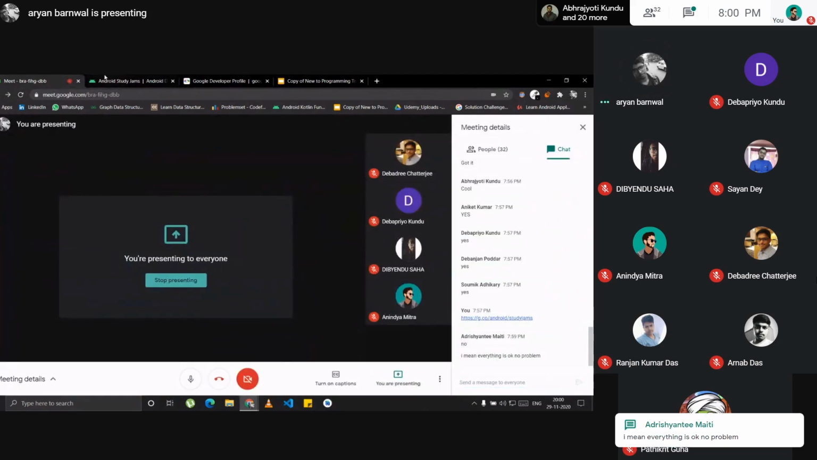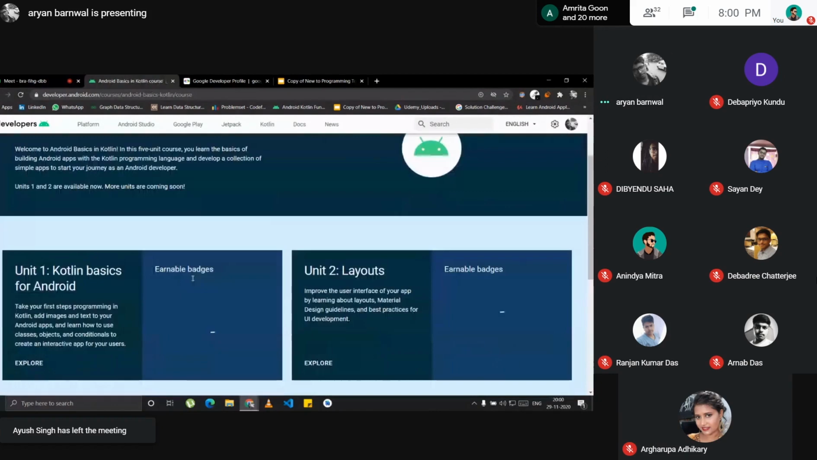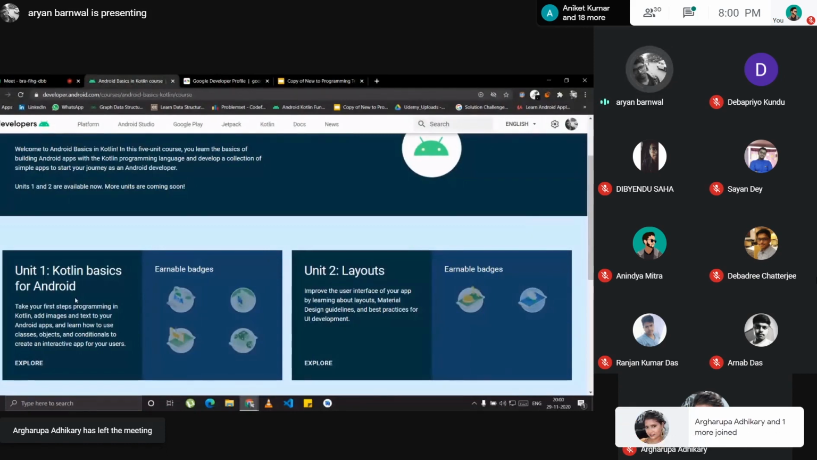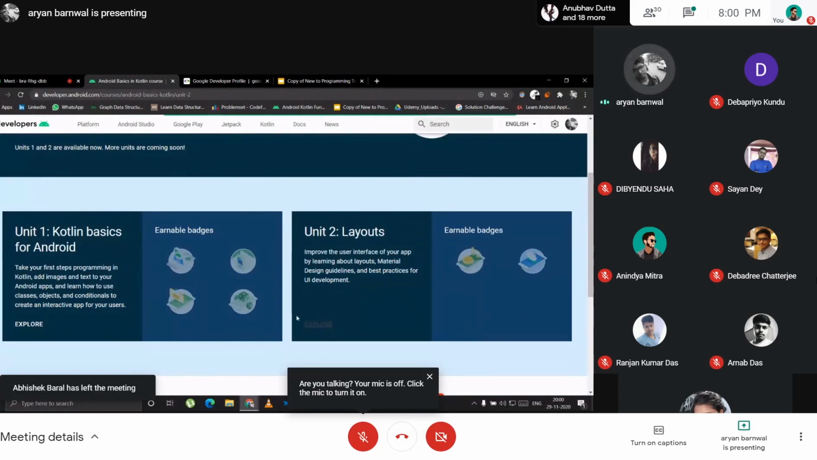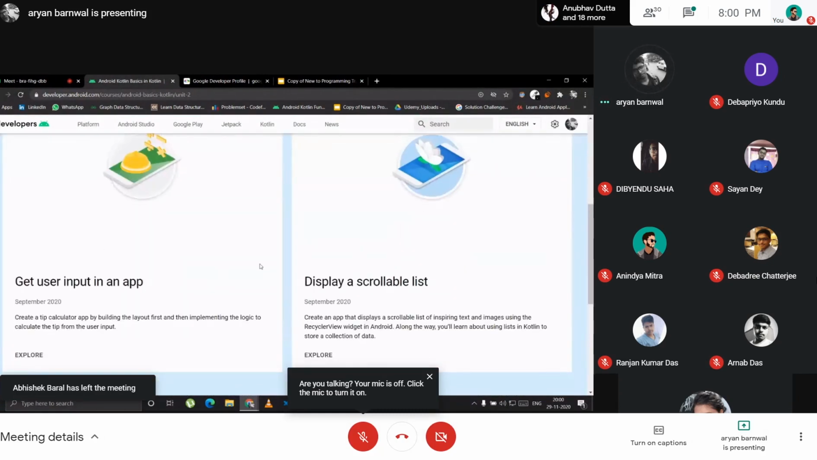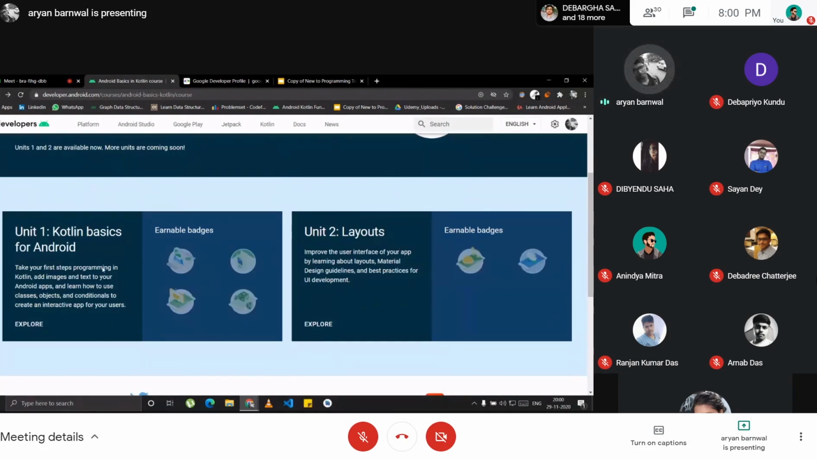No, wait. Okay, you can go to the new to programming tab and just click on start course. There are 2 units here: the Kotlin basics for Android, where you will learn how to write the first snippets in Kotlin, and number 2 is a layout section where you will use material design, recycler views, and all. That's for next week. For this week, we will just focus on the Kotlin basics for Android.